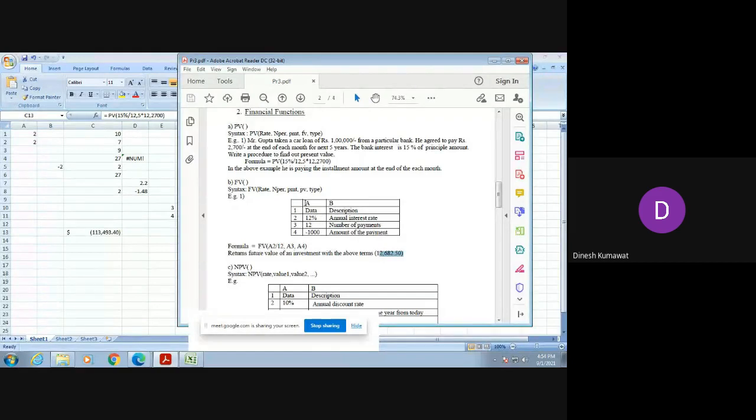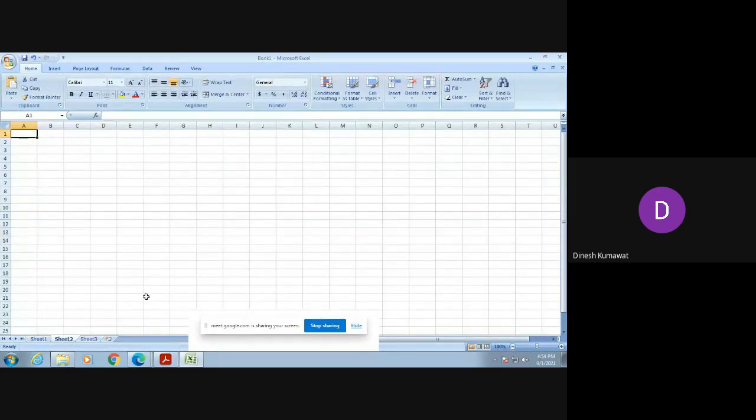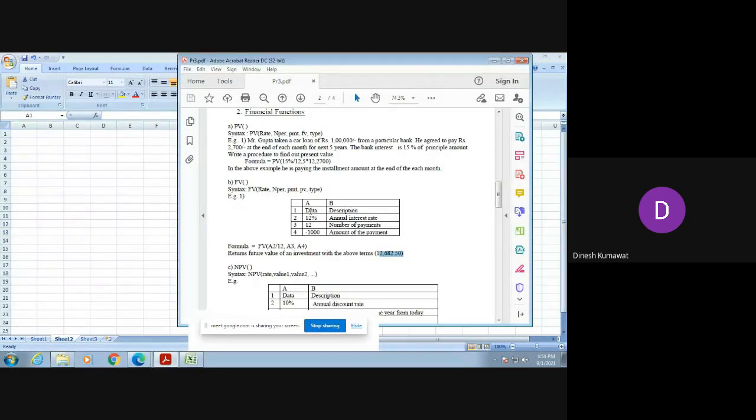For that, you need to enter this data in your Excel sheet. So now I am selecting a new sheet and entering this data. Remember, this column B is for your understanding purpose, that is, the description. 12% is nothing but the annual interest rate. 12 is nothing but the number of payments.